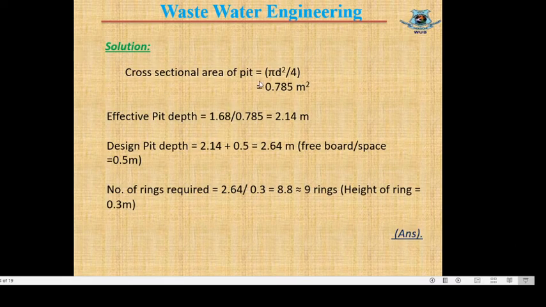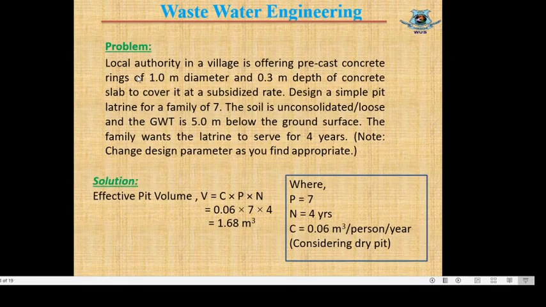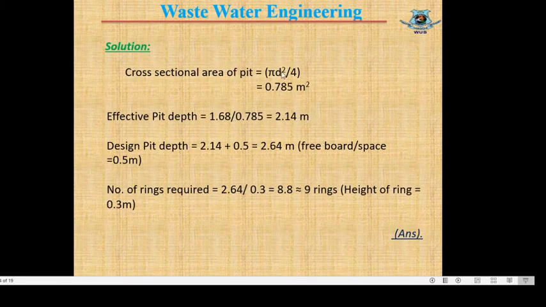Now cross sectional area of the pit equal to pi d square by 4, considering a circular pit. As in the question, the ring is 1 meter diameter. That means with this ring one can construct a circular pit and the dia d equal to 1 meter. So if we use this dia d 1 meter in this equation, we can get cross sectional area of pit equal to 0.785 meter square.